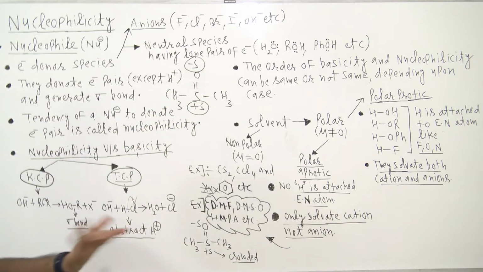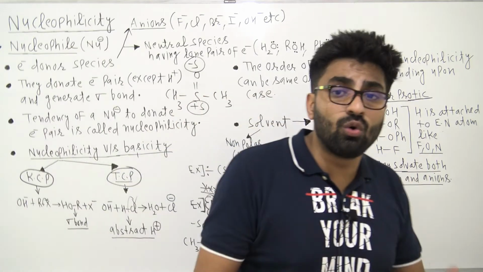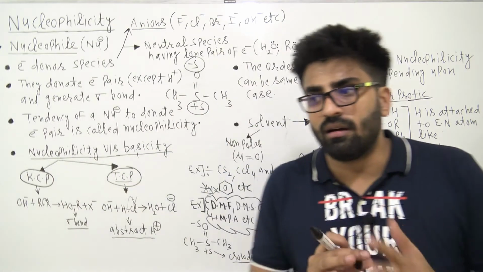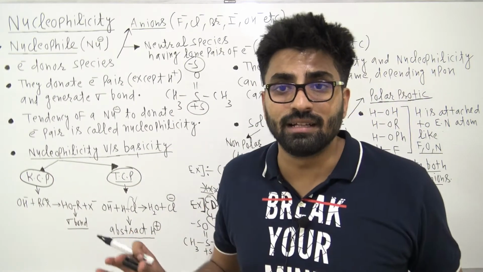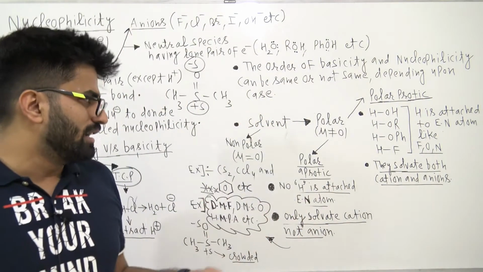Example is DMSO, right? So solvent plays a significant role in deciding nucleophilicity, right guys? Okay, so polar protic solvent is clear, aprotic is clear. Okay, this I have written.